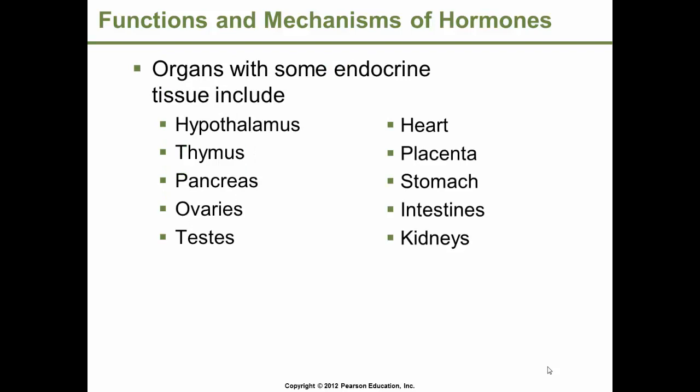Organs with some endocrine tissue include the hypothalamus, the thymus, pancreas, ovaries, testes, heart, placenta, stomach, intestines, and kidneys. Some of these organs we will be studying, with their hormones, within Chapter 10. Some of the other organs, such as the kidneys and heart, we will study in future chapters.